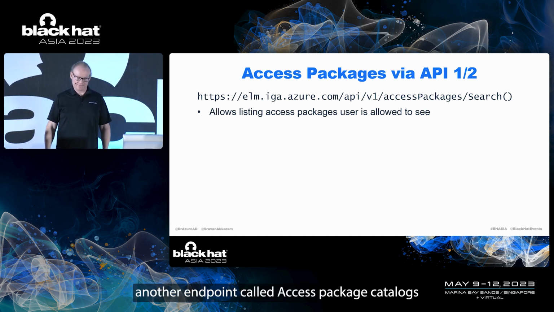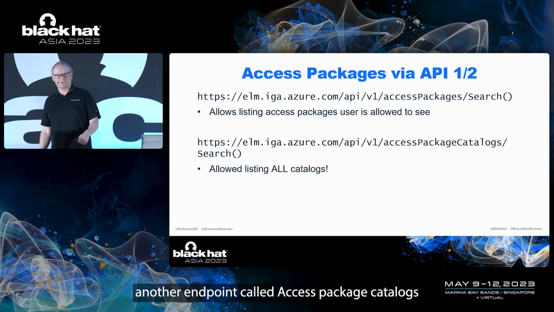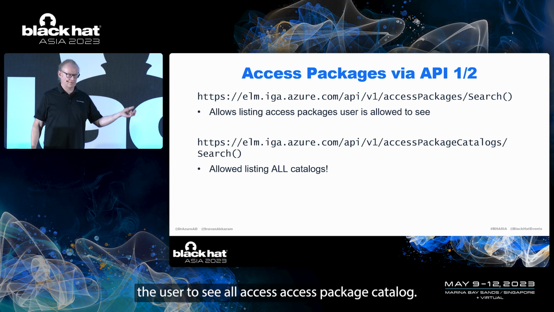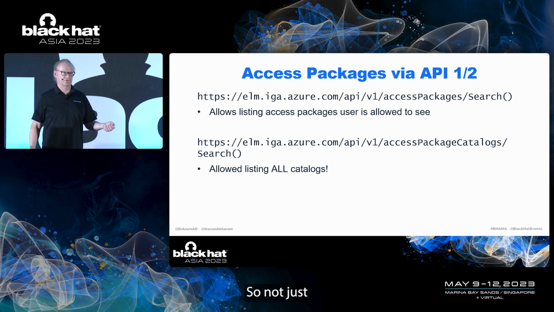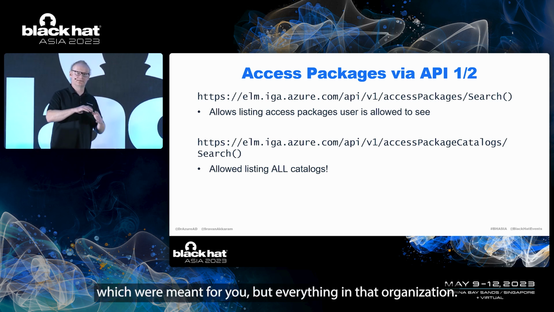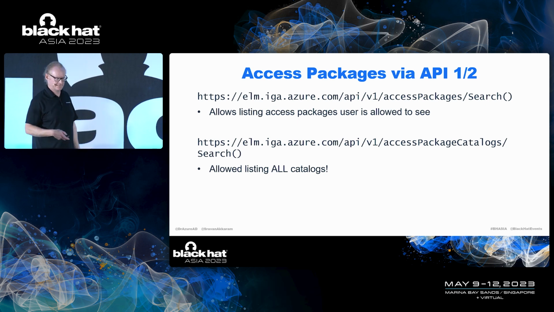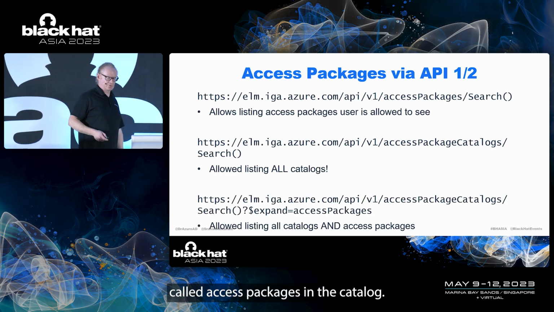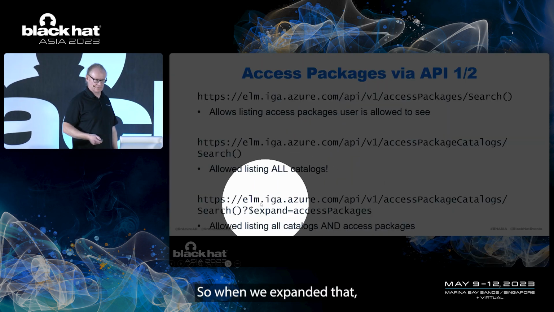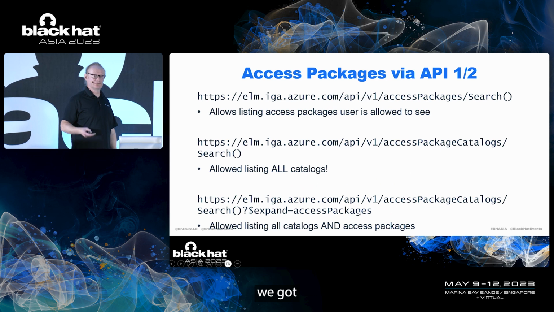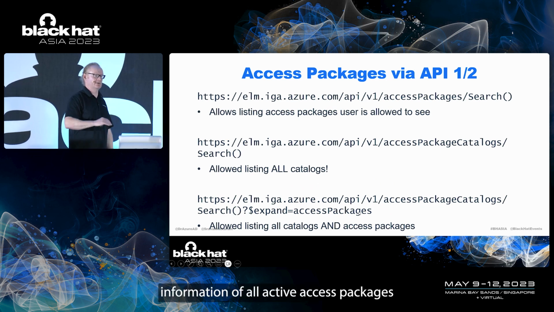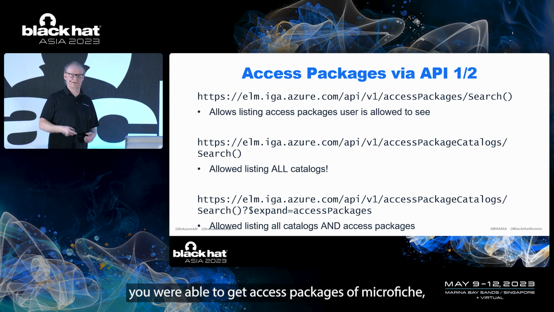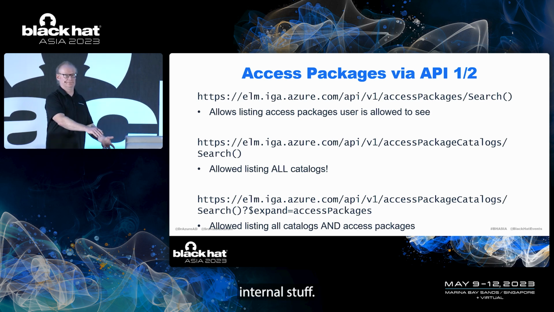Then we found another endpoint called access package catalogs, and there was a bug that allowed the user to see all access package catalogs, not just those meant for you, but everything in that organization. Then when we further studied the API, we found an attribute called access packages in the catalog. When we expanded that, we got information on all access packages in that organization. Even though you were an outsider, you were able to get access packages of Microsoft internal stuff.